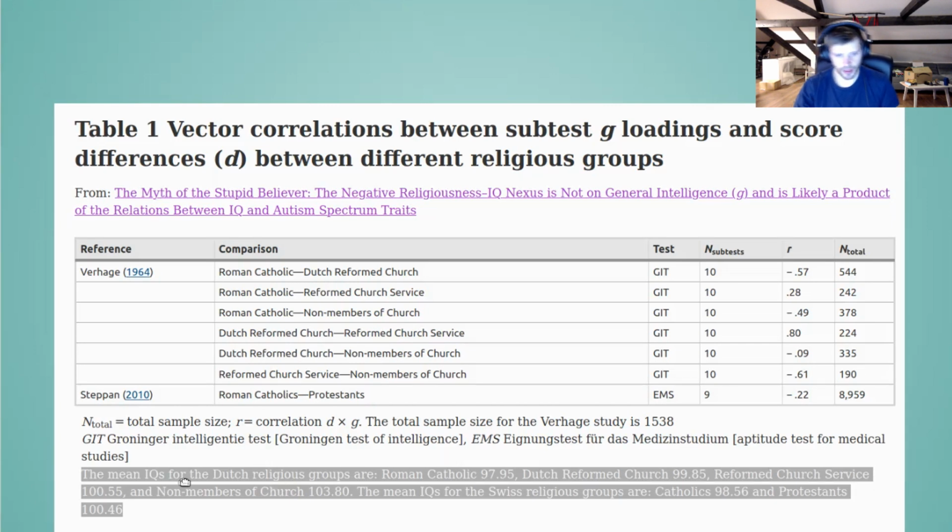The problem with this analysis is that we look at the mean scores of these groups. They're down here, and so, for instance, we see the Roman Catholics are essentially at 98 IQ, and the Dutch Reformed Church are at 100. So there's only a 2 IQ gap between these, which is very small, and that's very similar with the other ones.